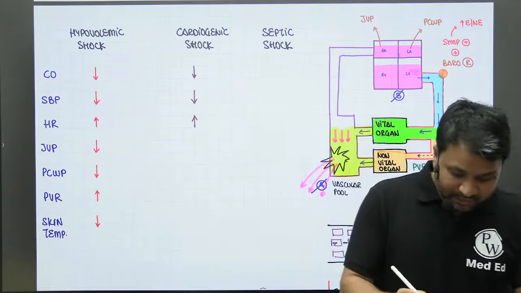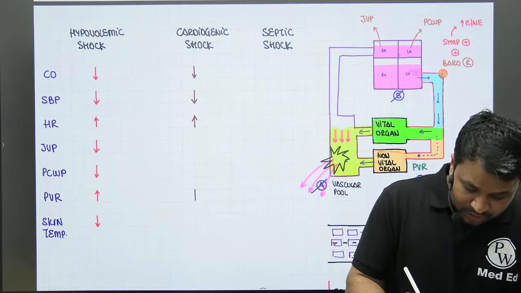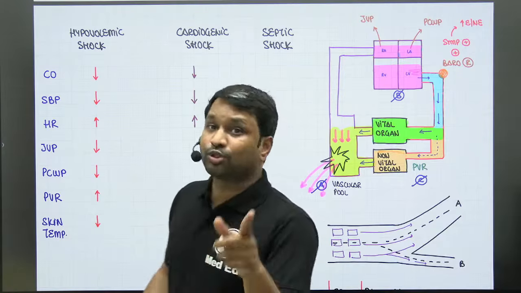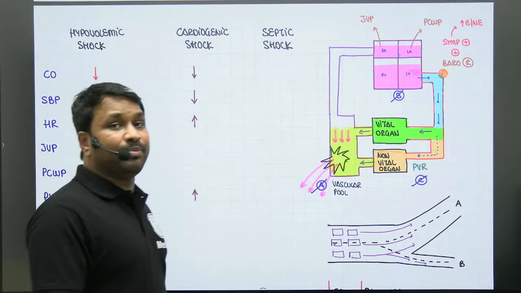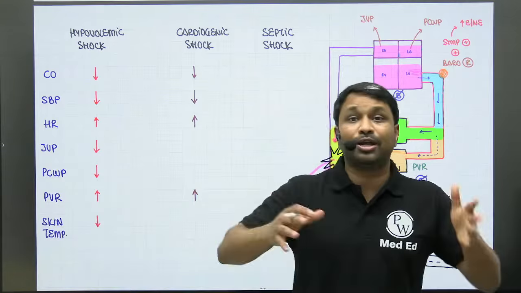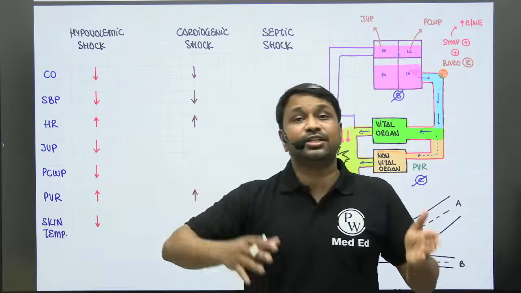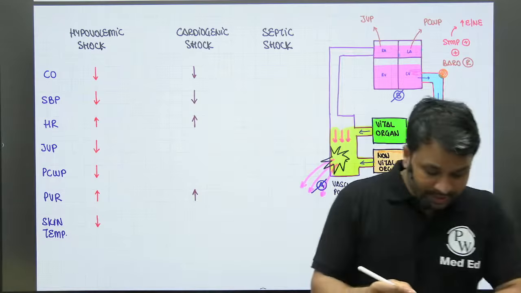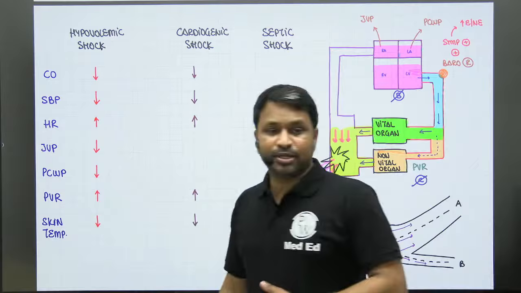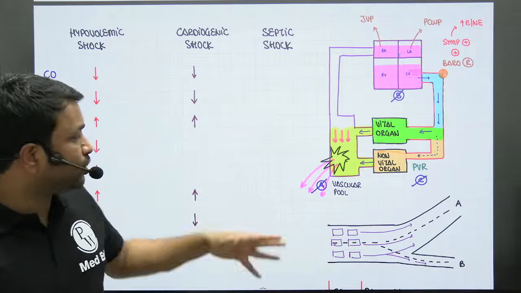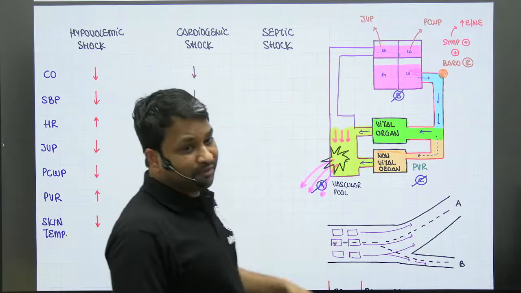How do you achieve that? By increasing the peripheral vascular resistance, so that more blood goes to vital organs and less blood goes into non-vital organs. One example is skin temperature. Skin is a non-vital organ, so blood going into the skin is less. Calorigenesis in skin reduces, so skin temperature falls. Hence, in cardiogenic shock, you will see cold peripheries.